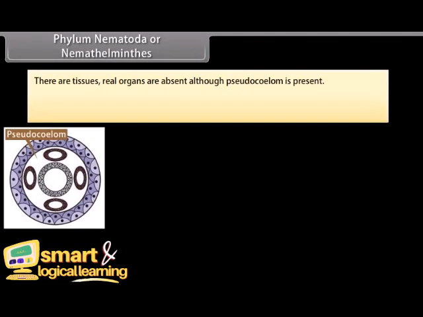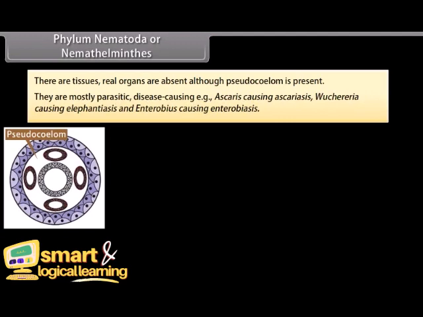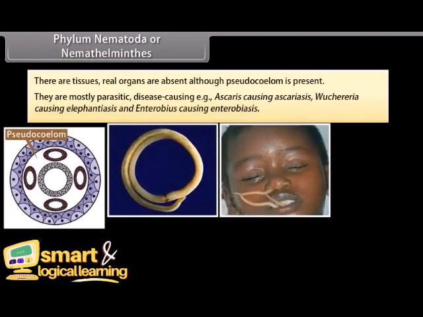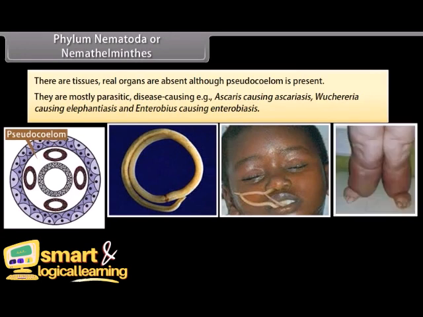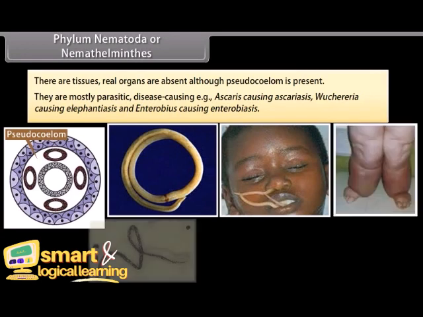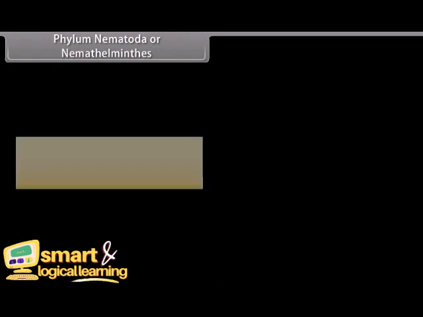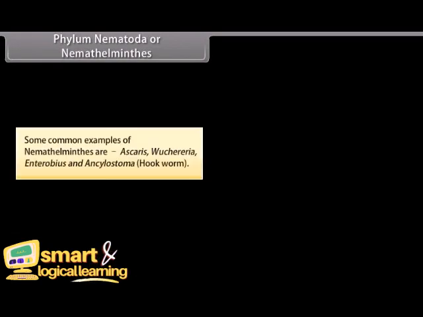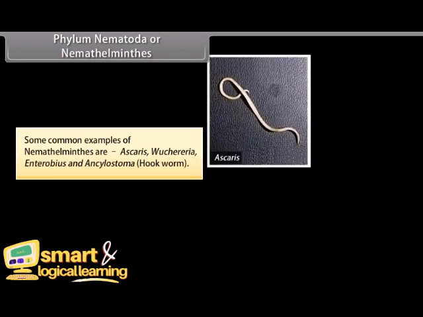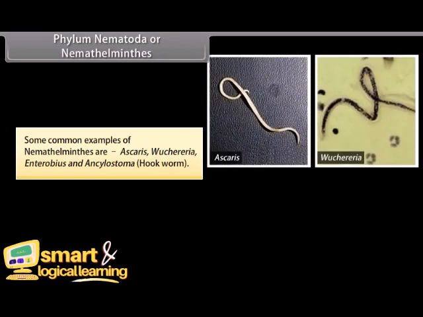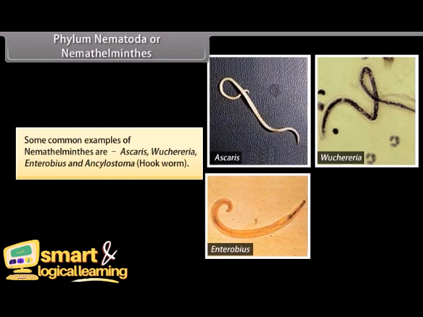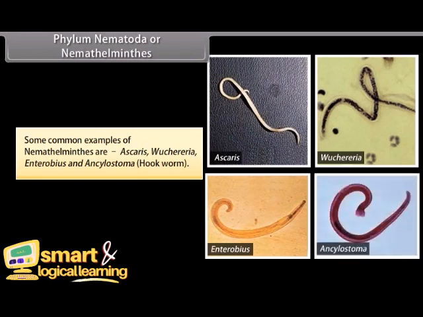There are tissues, but real organs are absent, although a pseudocoelom is present. They are mostly parasitic and disease-causing, for example, Ascaris causing ascariasis, Wuchereria causing elephantiasis, and Enterobius causing enterobiasis. Some common examples of Nemathelminthes are Ascaris, Wuchereria, Enterobius, and Ancylostoma, hookworm.